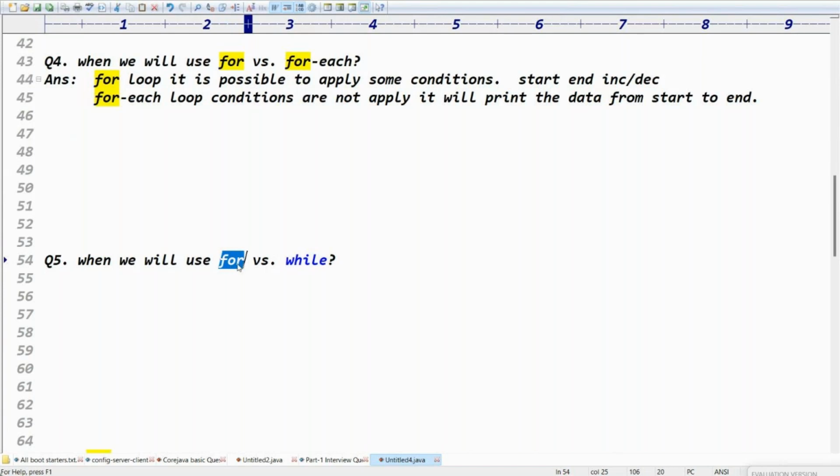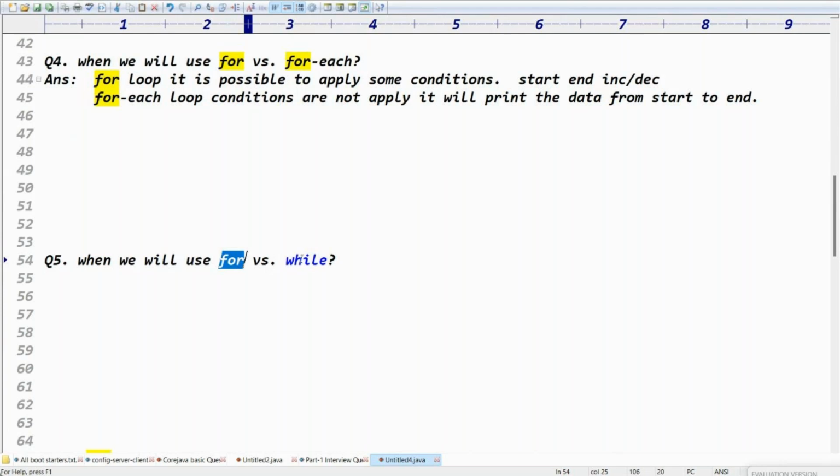Sir, I don't know the number of iterations. I want to check the guess number. I don't know when he will enter the correct number, right? Assume you have a guess number, a lottery number like 250 here. You're asking the user, but we don't know when he will enter the correct number. The loop has to be repeated until he enters the correct one. Until he enters the correct one means what?